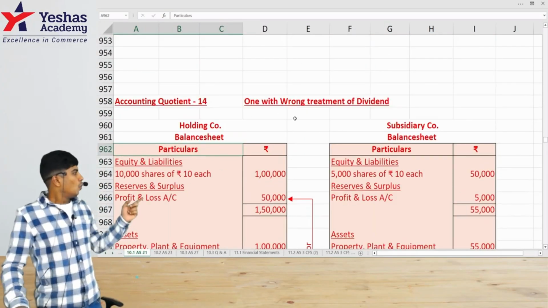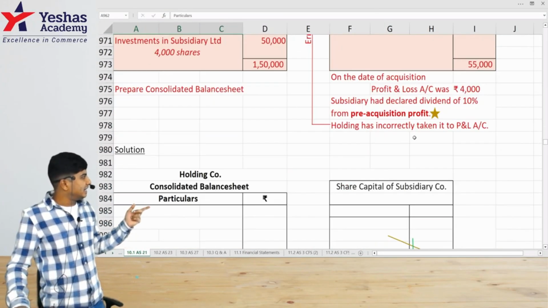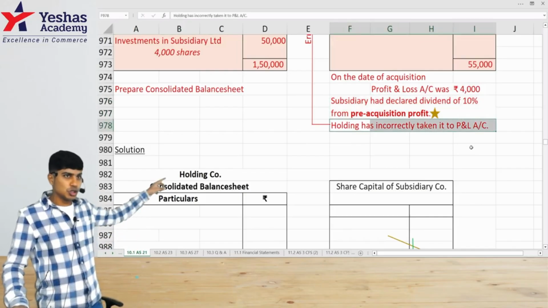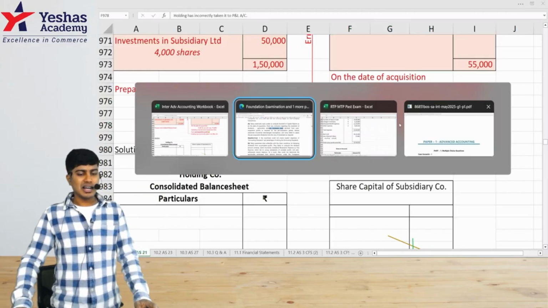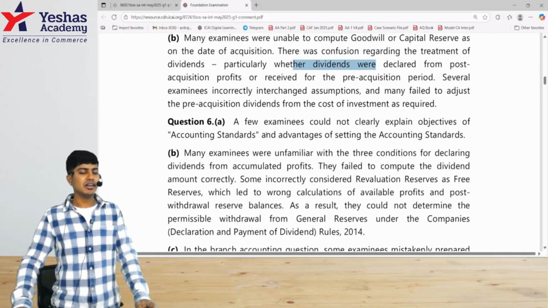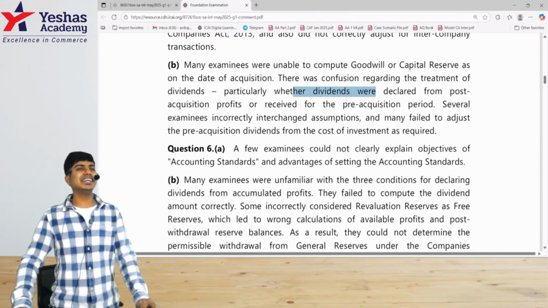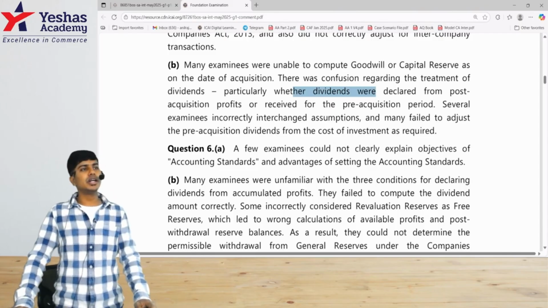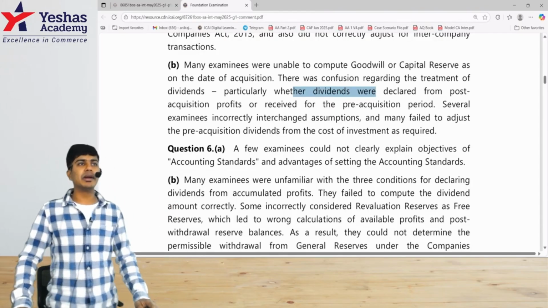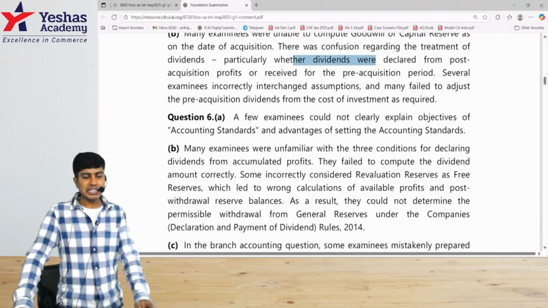Here, when the subsidiary company declared the dividend, the holding company had incorrectly taken it to P&L. In this question, we were supposed to rectify it. They had asked us to find the computation of goodwill or capital reserve. Many of them, instead of deducting that pre-acquisition dividend from the book value of investments, might have ignored it, and that's where their goodwill or capital reserve would become incorrect.